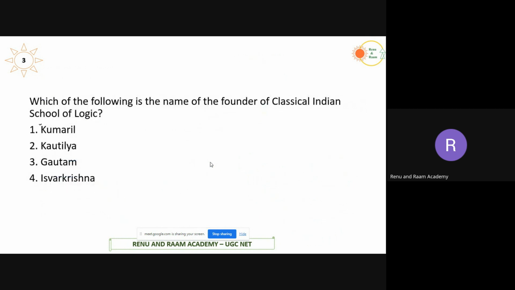Moving now to the third one. Who among the following is the founder of the classical Indian school of logic? We have seen earlier that the Indian school of logic is nothing but the Nyaya school. The Nyaya school was given by Gautama.